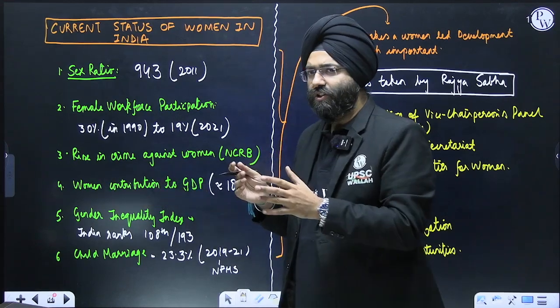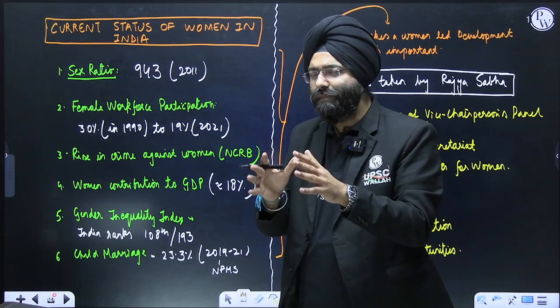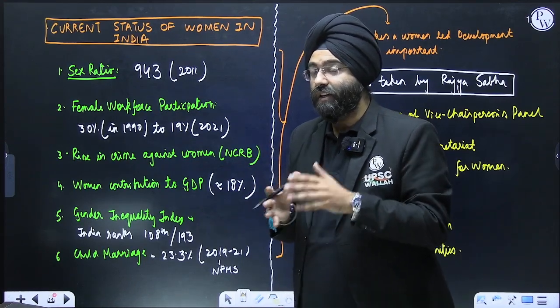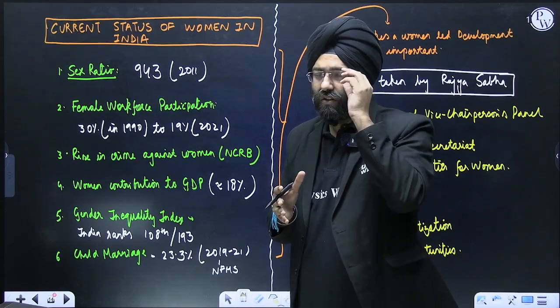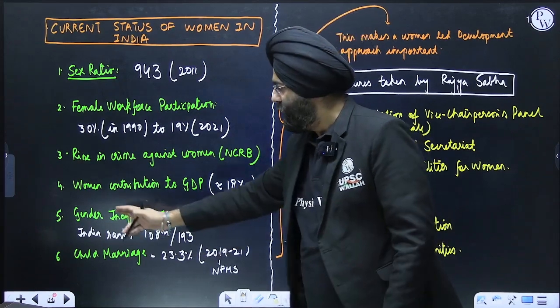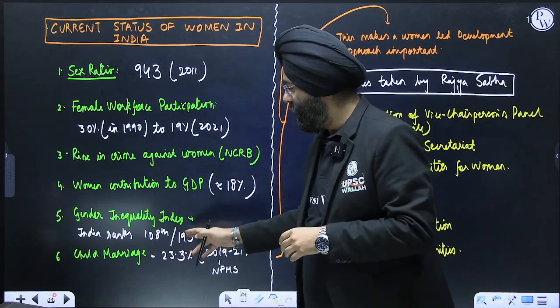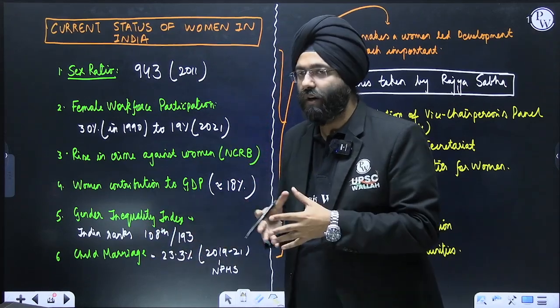Women's contribution to the GDP. We know that close to 50% of the population is women, but their contribution is merely 18%. That means they're not working, or there are constraints to them working, and they're not able to contribute to the economy. On the Gender Inequality Index, India's rank is 108th out of 193 countries, which is a poor rank.